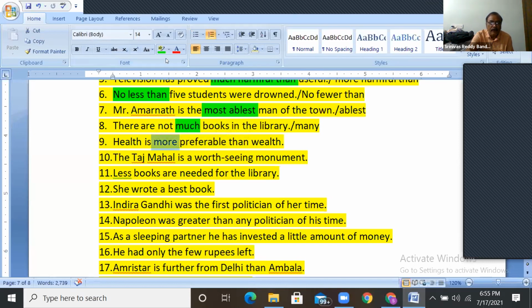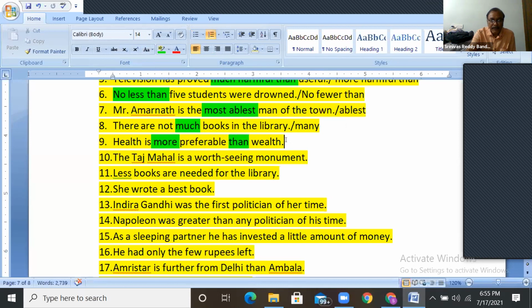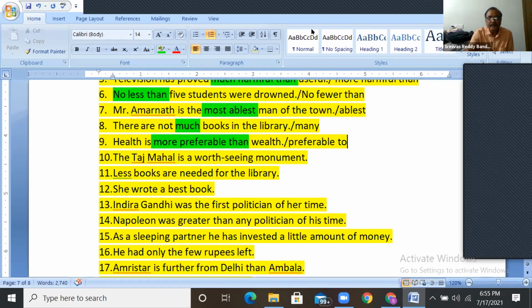We should not use more. This is one. And instead of than, we have to use to. Health is preferable to wealth. Okay, guys. All of you, okay.